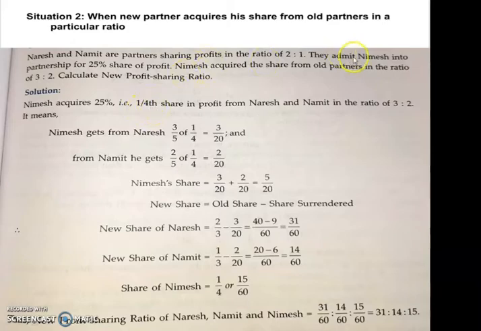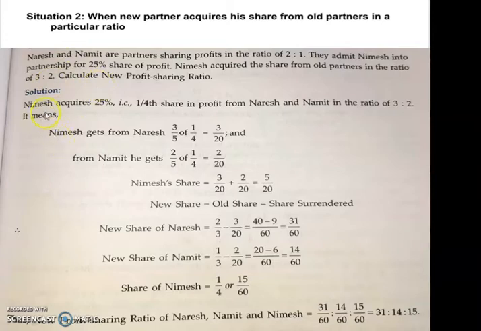So how much is Nimish's share in the profit? It's 1/4. Nimish acquires the share from the old partners in the ratio 3:2. So Nimish has acquired the share from the old partners in the ratio 3:2. That means Naresh has given 3 out of 5, that is 3/5, and Namit has given 2 out of 5, that is 2/5.